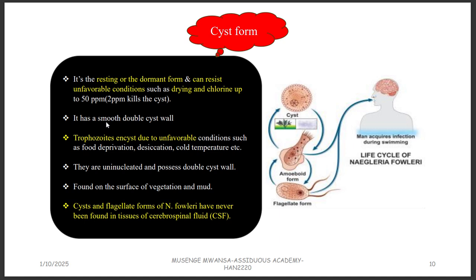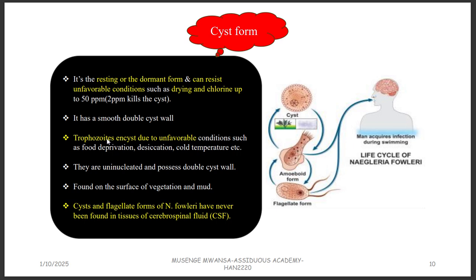It has got a smooth double cyst wall. Please take note, it is a double cyst wall. It's not only one, but two. The trophozoites can encyst. Remember what we said? When something changes into the cyst, that is known as encystment. When the conditions become bad, trophozoites can't survive. So they have to change into something that can be able to survive that condition. So they are going to encyst.